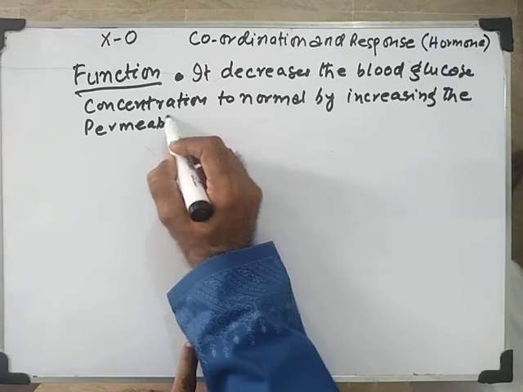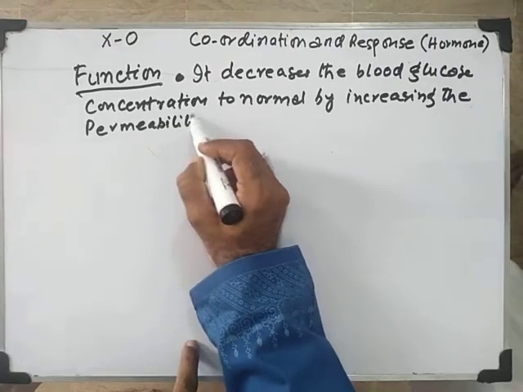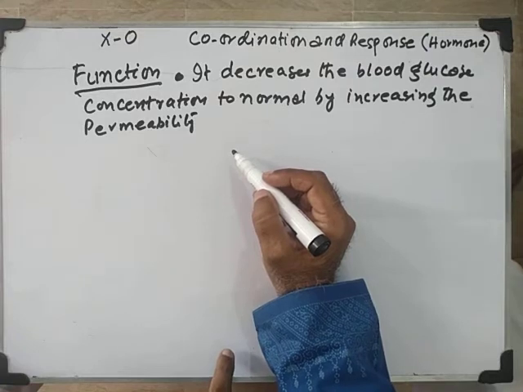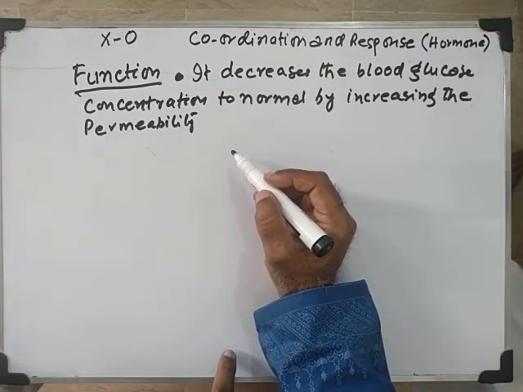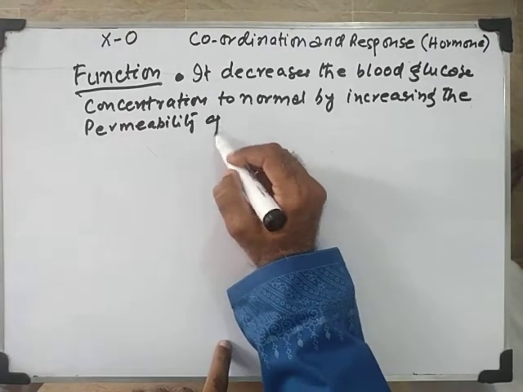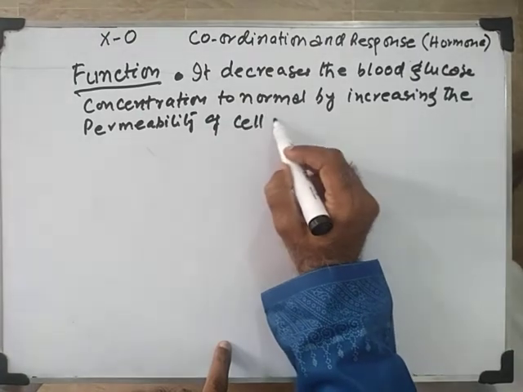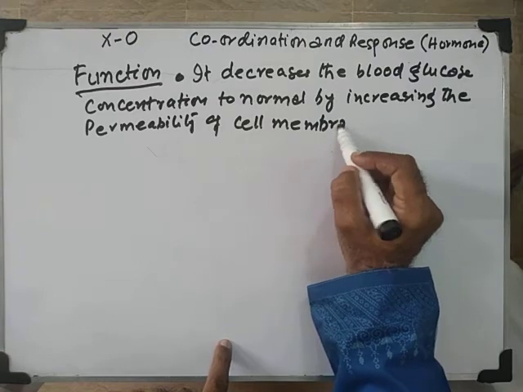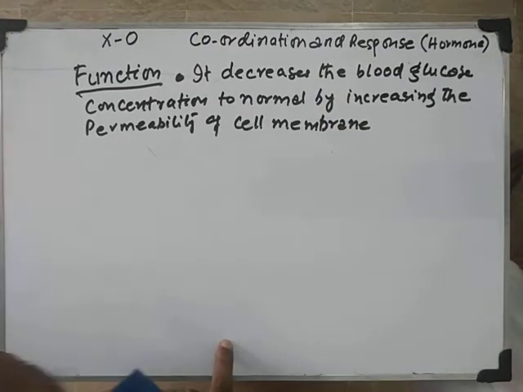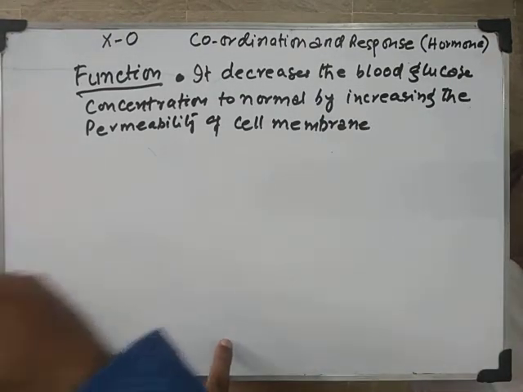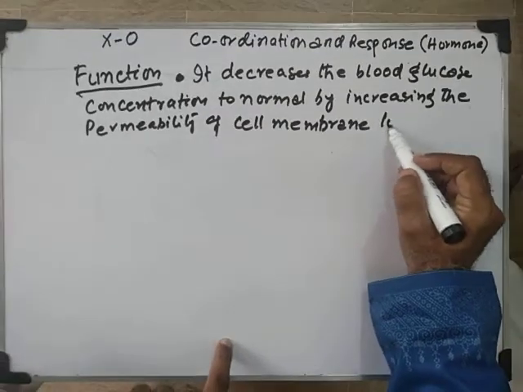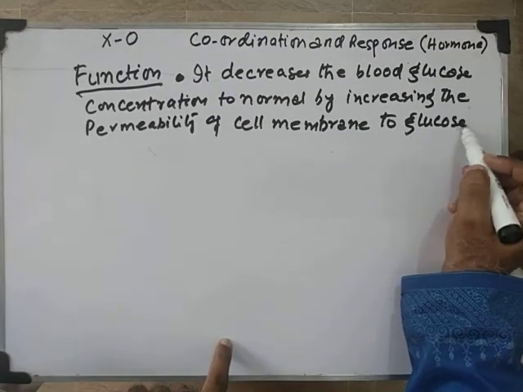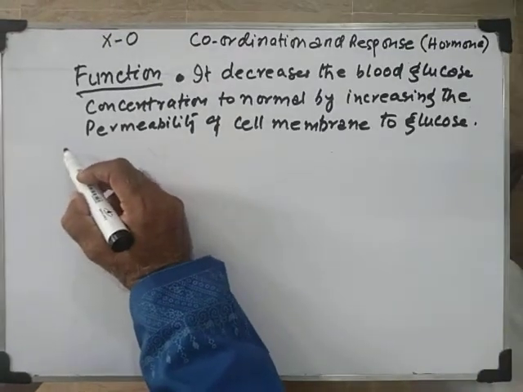Permeability means absorption power, so that glucose can be absorbed. So this was the first function.